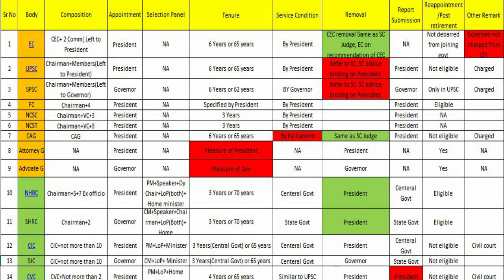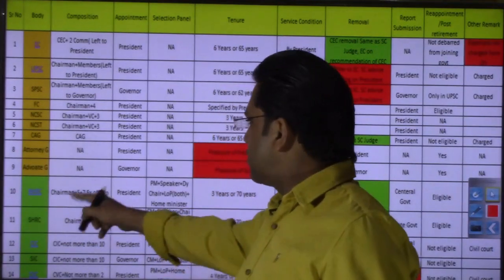Many a time, you have more than 10 or 11 constitutional bodies, and then multiple statutory bodies. I understand that most students, except those extraordinarily talented ones, are average students like me, and may have problems remembering all these factual details: who appoints these bodies, whether the president, governor or central government; who decides their service conditions; what their composition is; how they are removed and appointed; whether there is any selection panel for the appointment of these bodies, and who the people on that selection panel are.